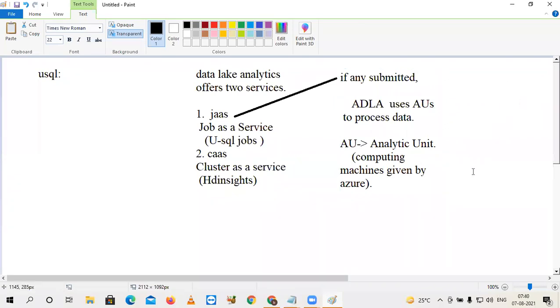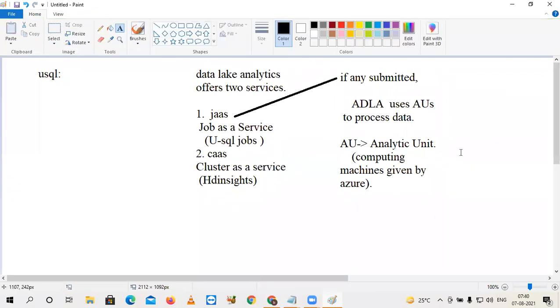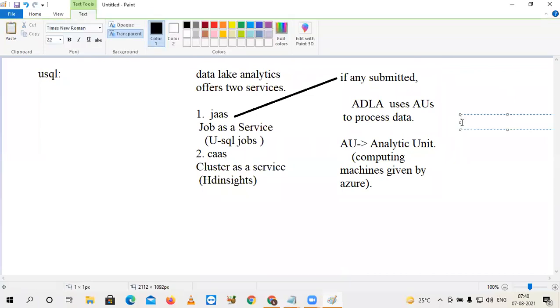Generally, what is the metric for this AU? This is exactly 6 to 7 months back information, not recent information. Recently it might have changed. 1 AU equals 6 GB RAM and 2 CPU cores for processing.